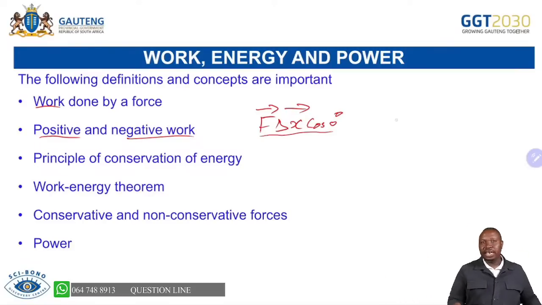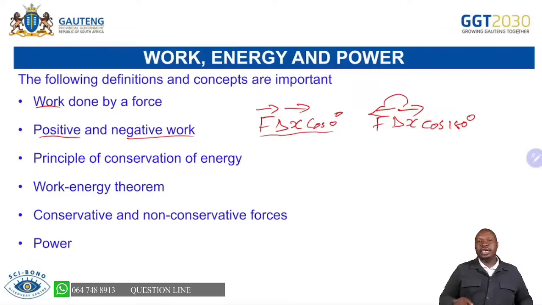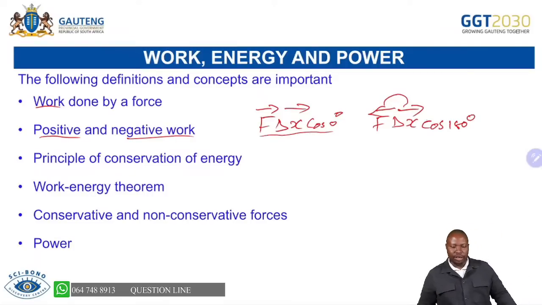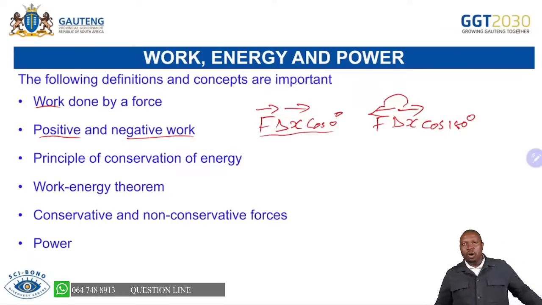And then for negative work done, we are saying the force and the movement or the displacement are in opposite direction. That makes an angle of 180. Hence, when it's like that, it will be cos 180 degrees. Then we say negative work is being done on the object. So you are able to see all that.